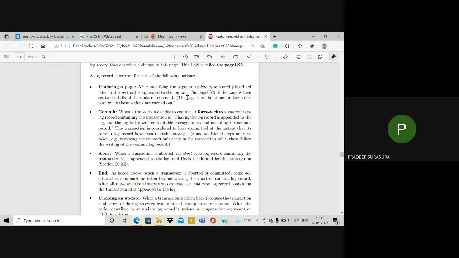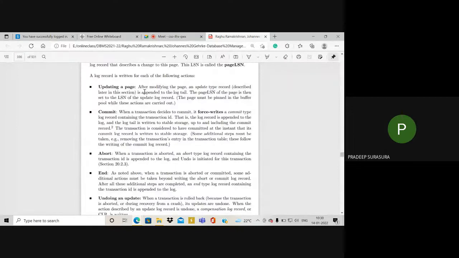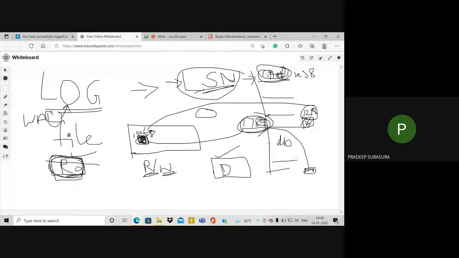So these are the actions. Updating a page. Whenever I'm updating a page, all these are pointers only, right? So whatever I'm talking about with respect to these things, they are always connected. So this data is connected here, and this is updated here, checked here. This data is updating here and going to the next.